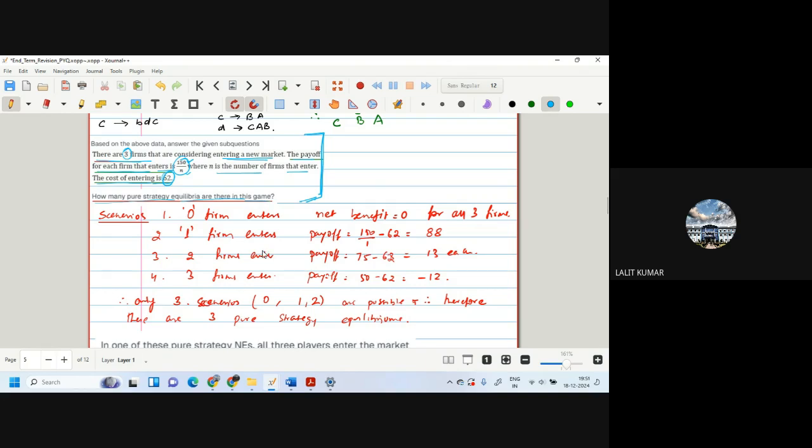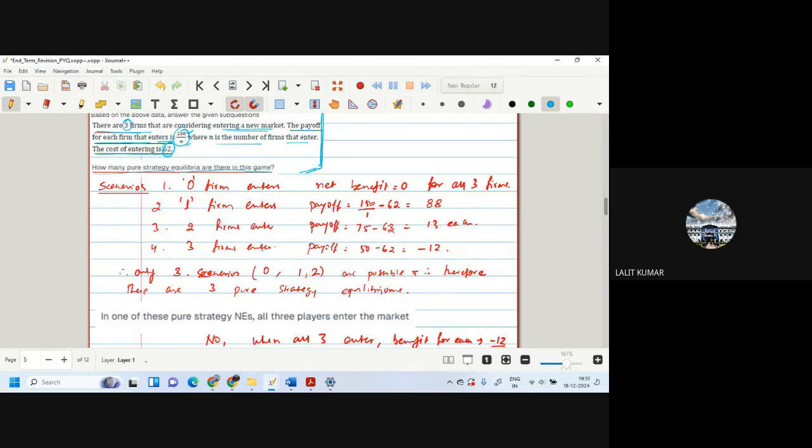So we have to check. For example, if 0 firms enter, then net benefit is 0 for all the 3 firms, and cost is also 0. So this becomes one of the equilibria. If one firm enters, the payoff is 150 by 1 minus 62, which is 88, so he will enter.